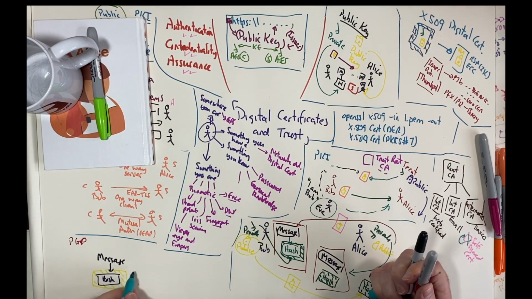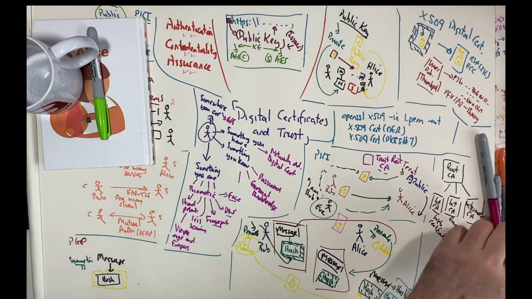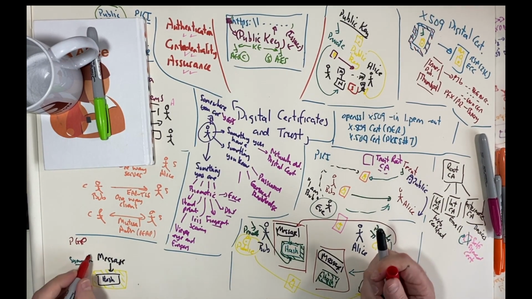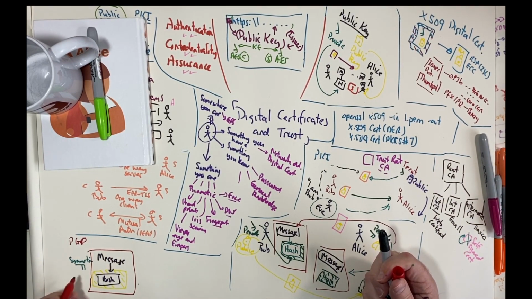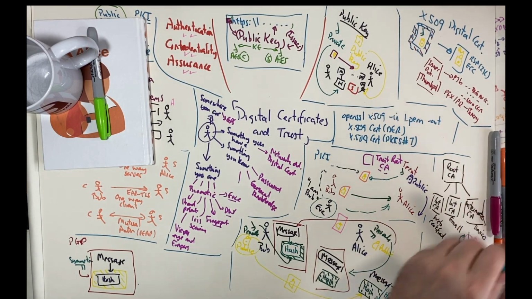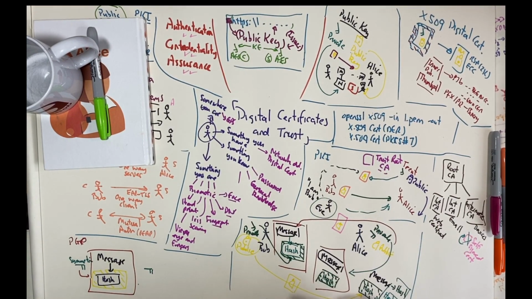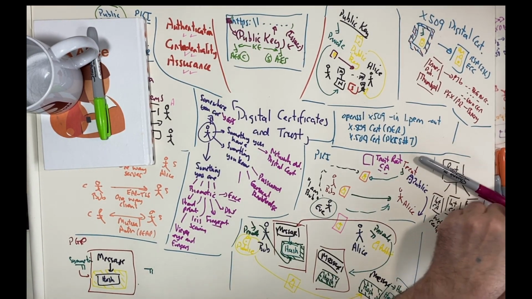So now we'll generate a unique key, a symmetric key. And with this symmetric key, we will encrypt the message. Now what we do is that we take the symmetric key and we encrypt it with Alice's public key.